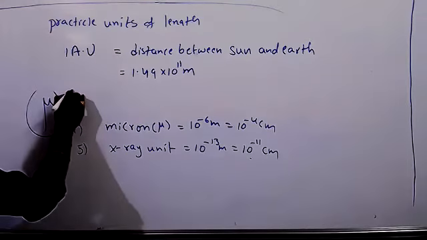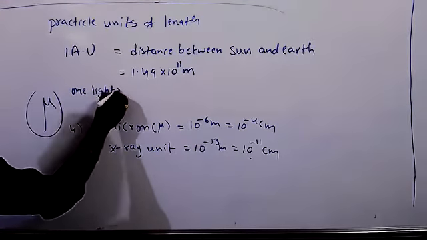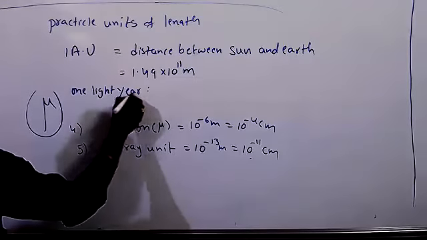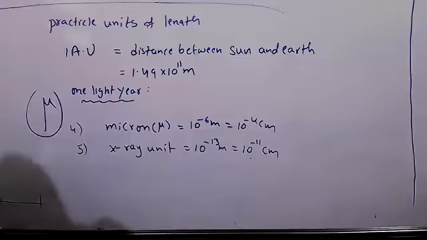Next one, 1 light year. Light year is the distance traveled by light in 1 year.